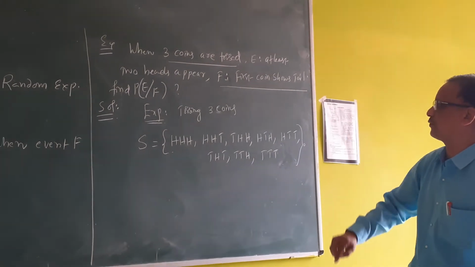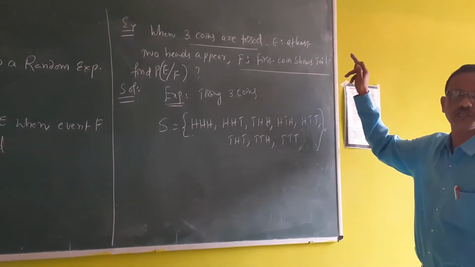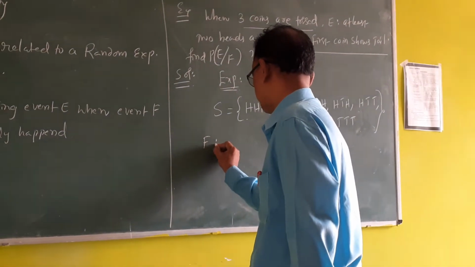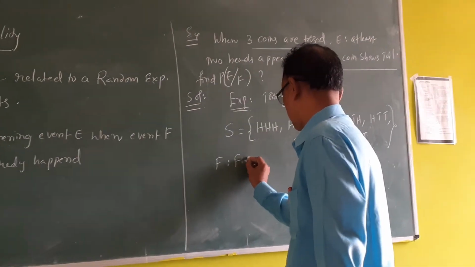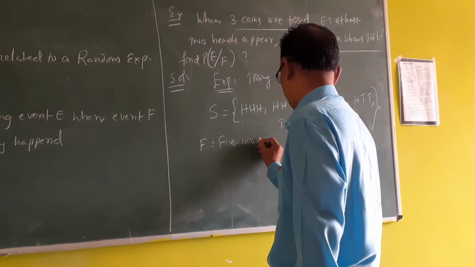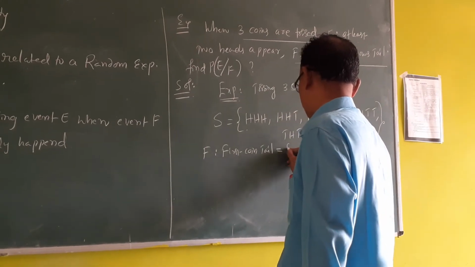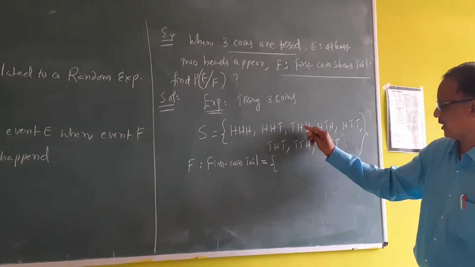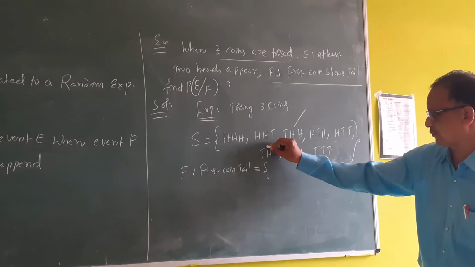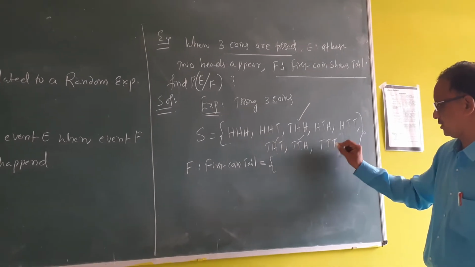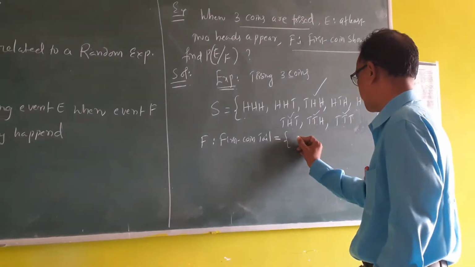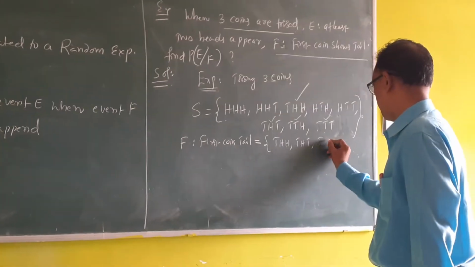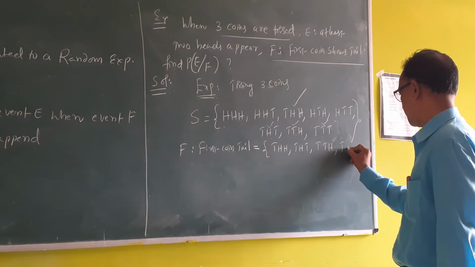F is the event that the first coin shows tail. What are the outcomes favorable to this? First coin tail: THH, THT, TTH, TTT. These are favorable to F.